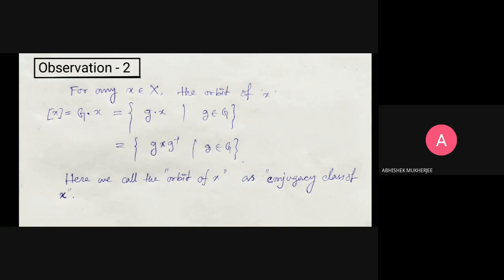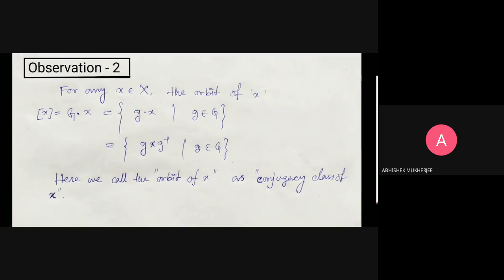The orbit of x, we denote by orbit of x or G dot x, is equal to those g dot x such that g belongs to G. We have already discussed this. Here g dot x means the action gives us gxg inverse such that g belongs to G. Here we call the orbit of x the conjugacy class of x. We just call the orbits conjugacy classes.